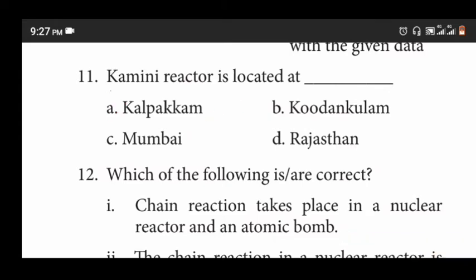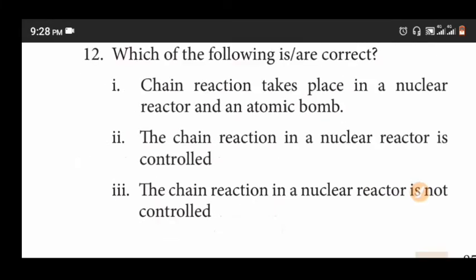12th question. Which of the following is correct? Options are chain reaction take place in a nuclear reactor and an atomic bomb. The chain reaction in a nuclear reactor is controlled. The chain reaction in a nuclear reactor is not controlled.